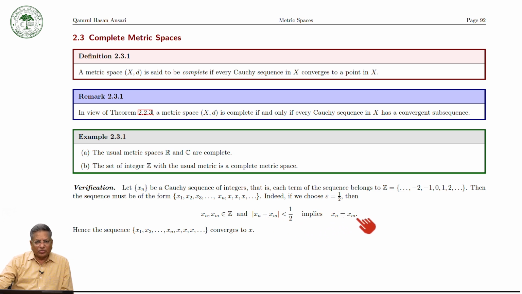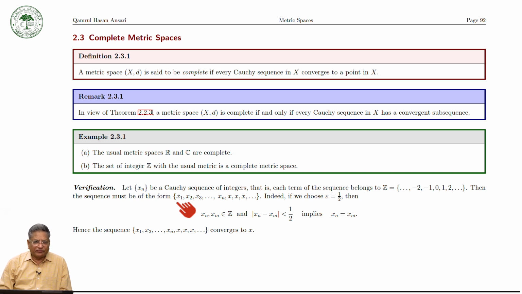Hence, after some positive integer capital N, the sequence must be of this form. It is an eventually constant sequence, which will converge to the point x.